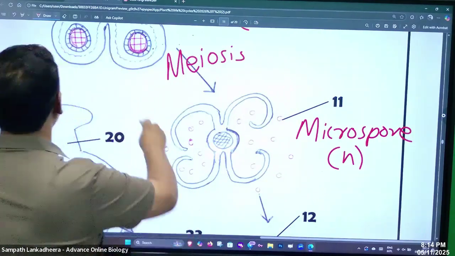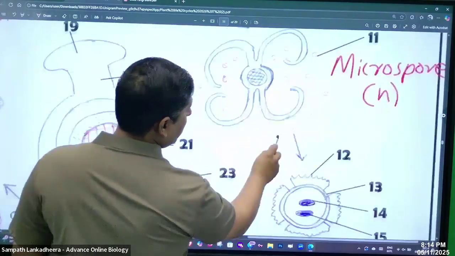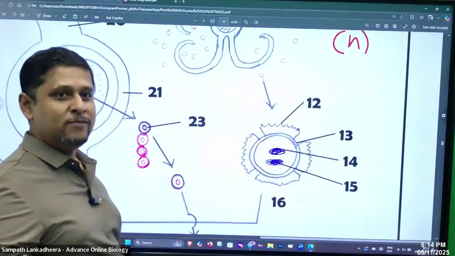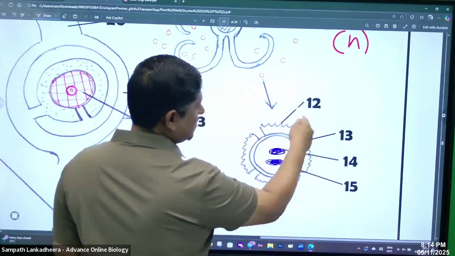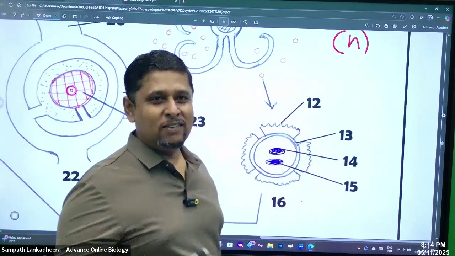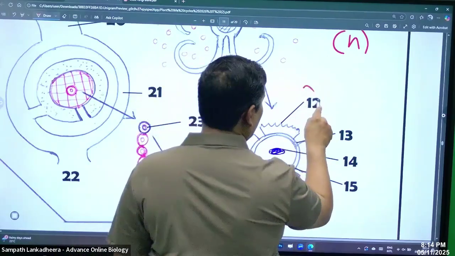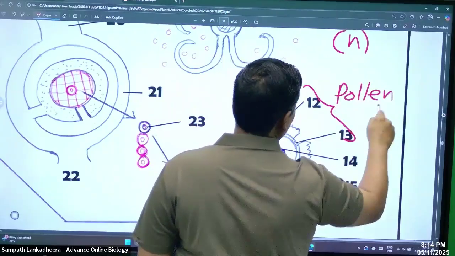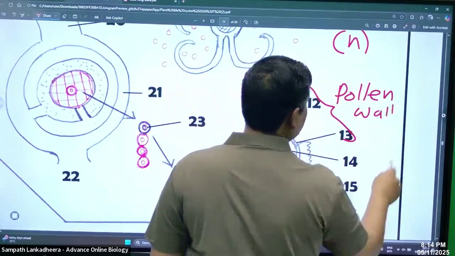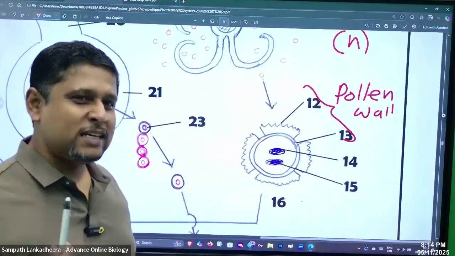So this microspore becomes the pollen. Right? So this is number 12 and 13. We say that the pollen wall, the wall of pollen, has names called exine and intine.